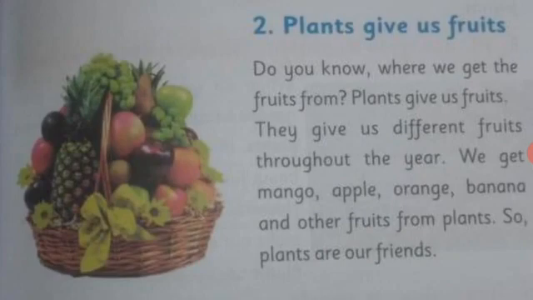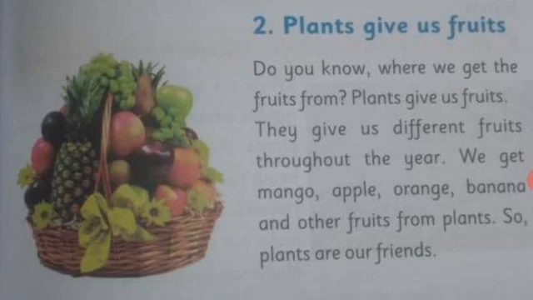Plants give us fruits. Do you know where we get fruits from? Plants give us fruits. They give us different fruits throughout the year. We get mango, apple, orange, banana and other fruits from plants. So plants are our friends.